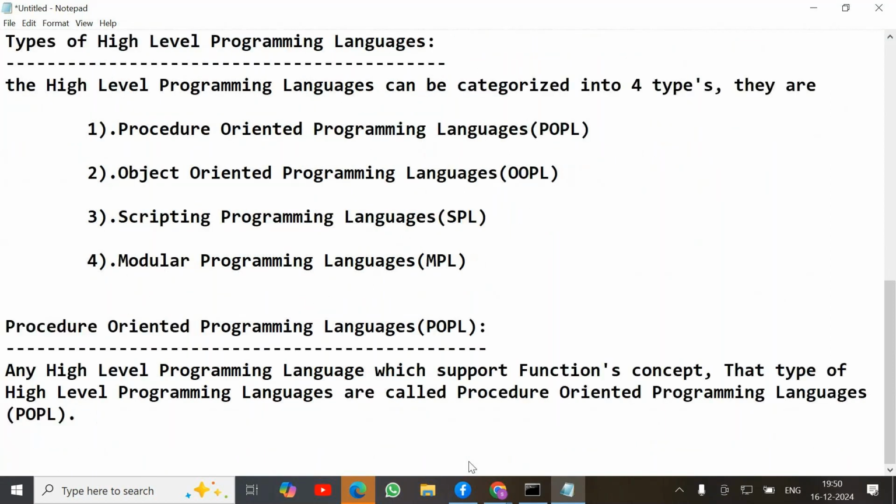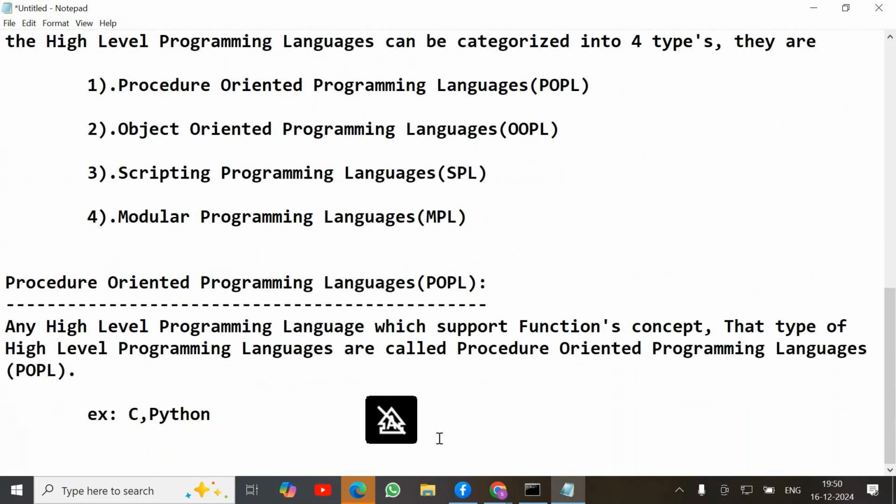Any high level programming language which support functions concept, that type of high level programming languages are called procedure oriented programming languages. Best example, C programming, and Python also supporting functions concept.